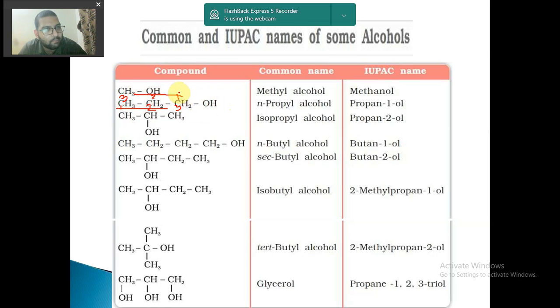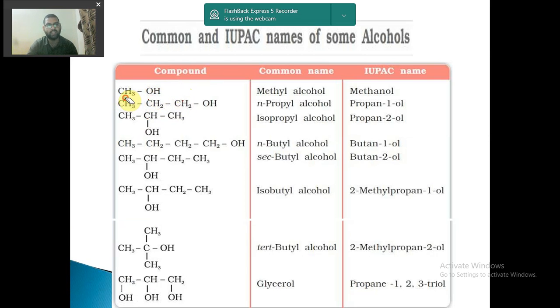So I will have to start in such a way that my OH group, or any group, it may be ketone, it may be aldehyde, it may be ether, falls on the least numbered carbon atom. So this is the rule. It should fall on the least numbered carbon atom. In such a way we have to number the carbon atoms. Okay, so I will not move from 1 2 3, I will move from 1 2 3 in this direction. So this is my correct way, this is my wrong way. Now I will erase this.